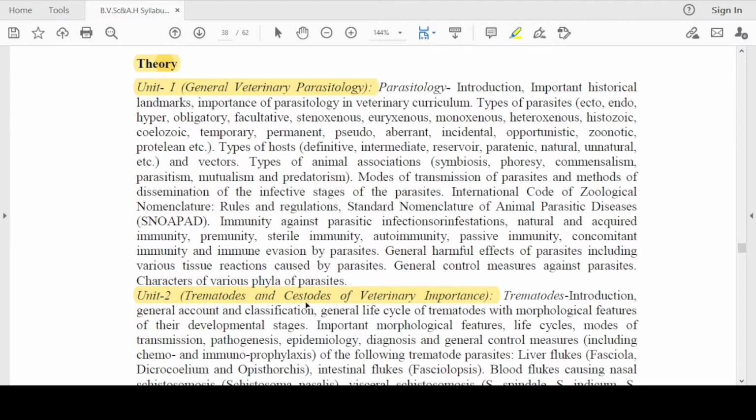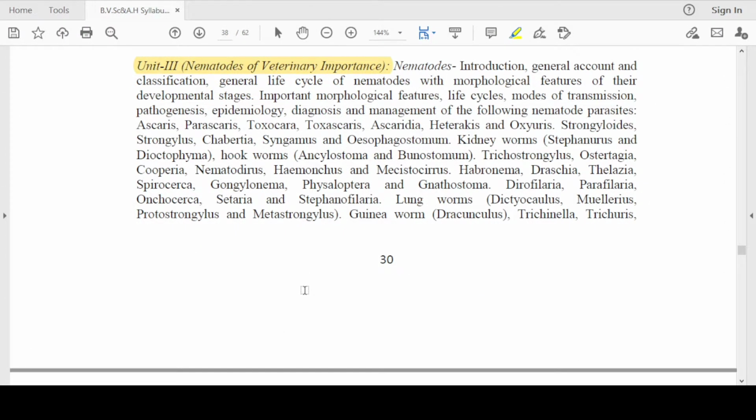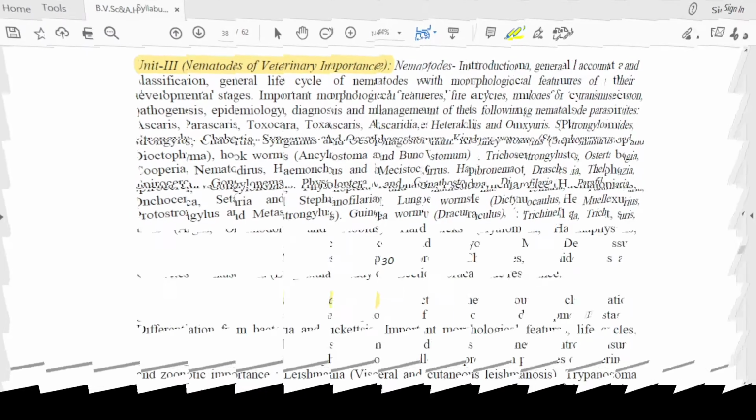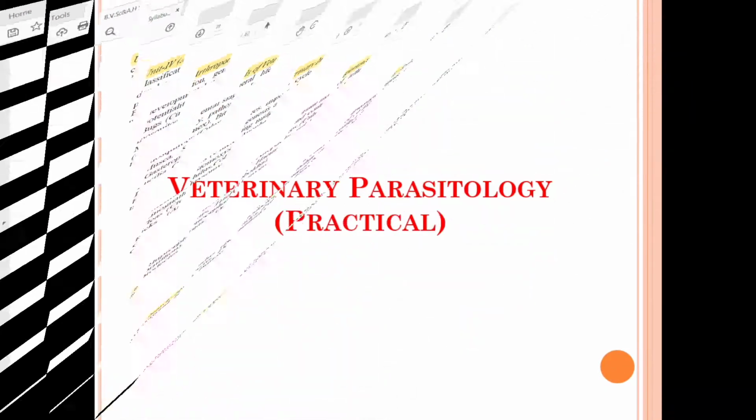Moving on, we will discuss the syllabus for the theory portion of veterinary parasitology. In total for the theory portion, we have 5 units. Unit number 1 deals with general veterinary parasitology, unit number 2 deals with trematodes and cestodes of veterinary importance, unit number 3 deals with nematodes of veterinary importance, unit number 4 deals with arthropods of veterinary importance, and unit number 5 deals with protozoa of veterinary importance.